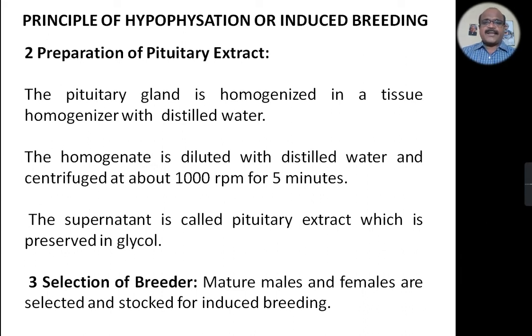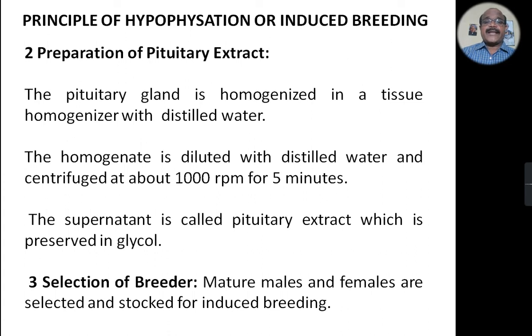The homogenate is diluted with distilled water and centrifuged at about 1000 RPM, rotations per minute, for about 5 minutes.